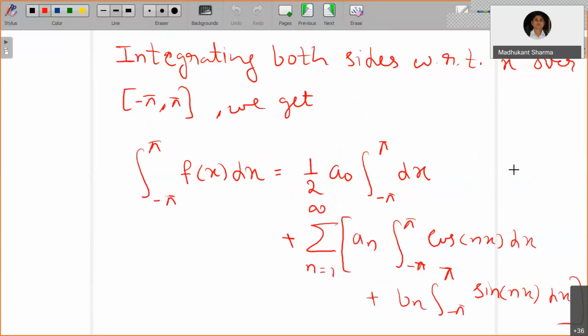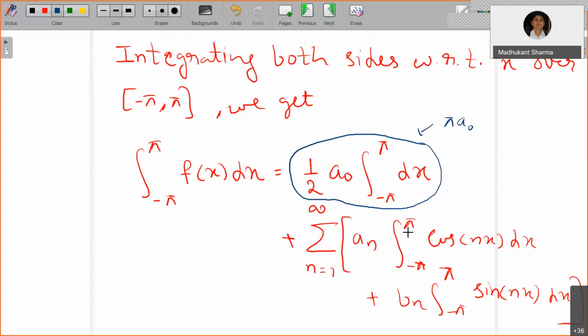So here, integrating both sides with respect to x over the interval minus pi to pi, I have written each term separately. In the first integral, a naught by 2 is a constant that comes out, and integration minus pi to pi dx is nothing but the length of the interval, that is 2 pi. So the first integral value is pi times a naught, because the 2 gets cancelled.